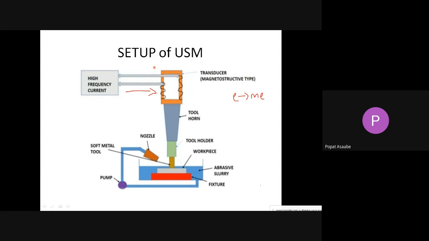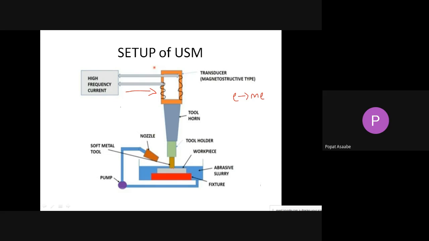During the vibration of the tool, at the same time we are injecting the abrasive slurry through this nozzle with high pressure. When this abrasive slurry comes into the gap, due to this vibration, the abrasive particles inside that slurry hammer on your workpiece, and it will remove the material from the workpiece.